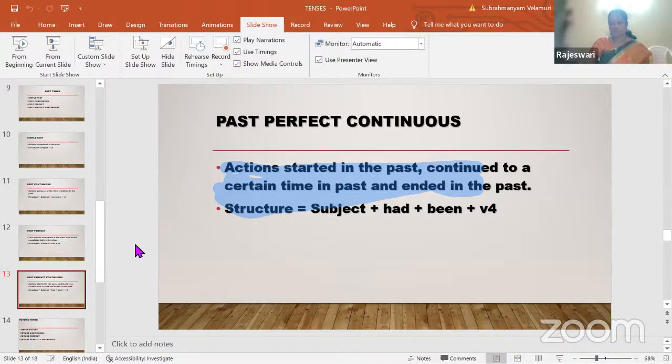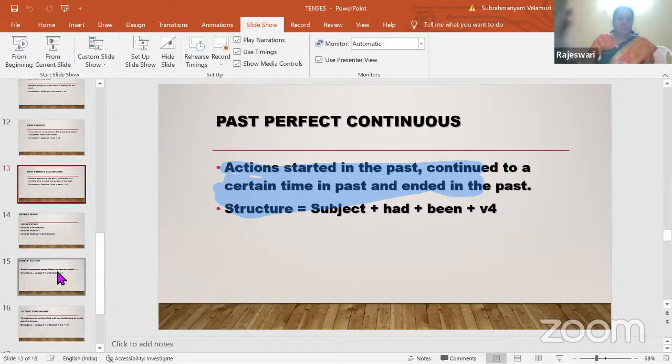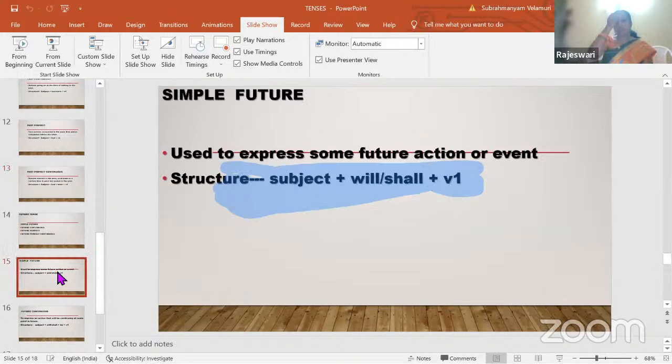So this is about perfect tense. Hope I'm clear. Thank you, ma'am.